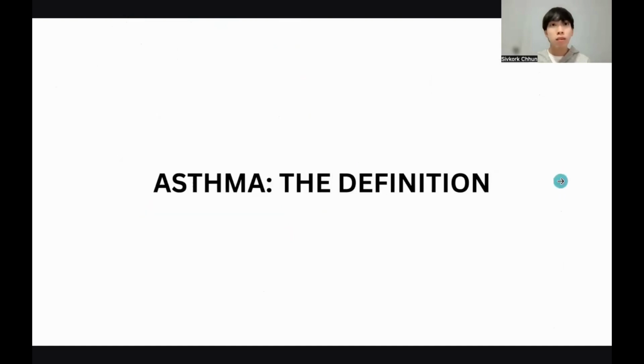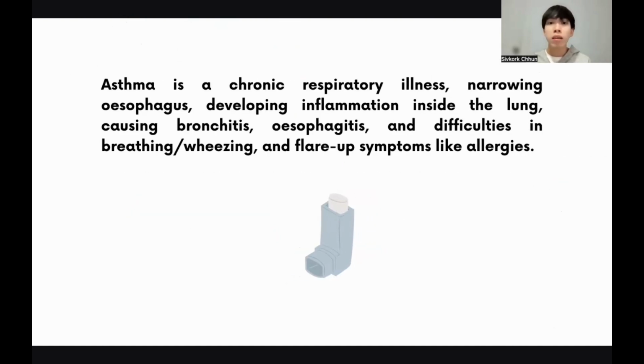The definition of asthma from Harvard Medical School explains that asthma is a chronic respiratory illness. Chronic here means long term. It causes narrowing of the airway, like the throat, and inflammation inside the lung, including inflammation of the bronchi, causing difficulties in breathing, wheezing, and flare-up symptoms like allergies. There's no cure for asthma, but it can be managed with medication and lifestyle changes.